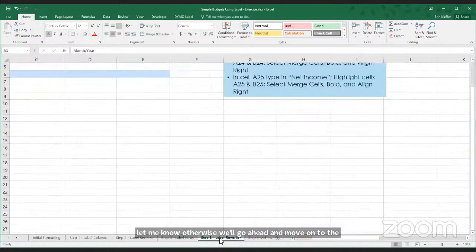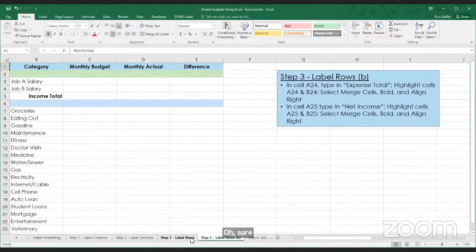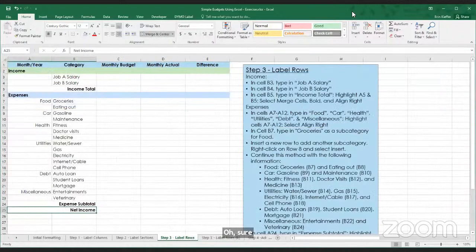Oh, I got a quick question. Bryn, where is the merge on older versions of Excel? That's a very good question. Please drop in the chat what version of Excel you are using, and I will see what I can find out.